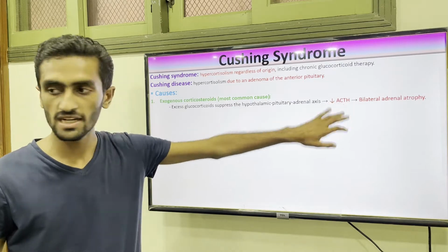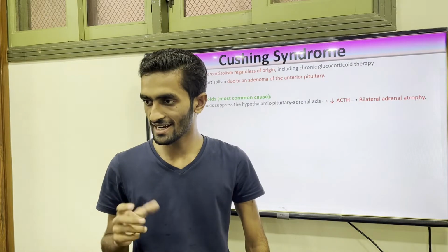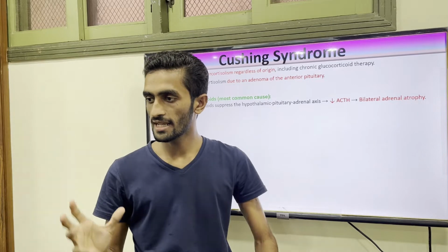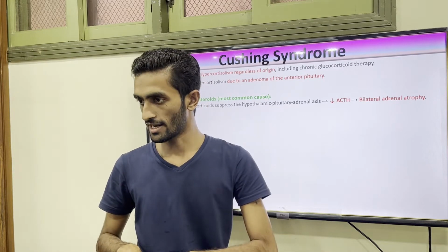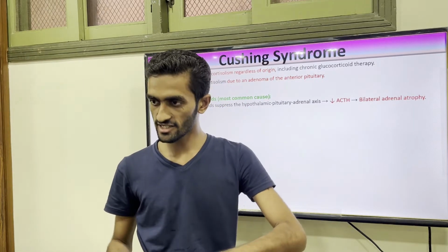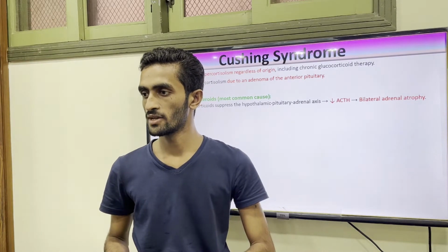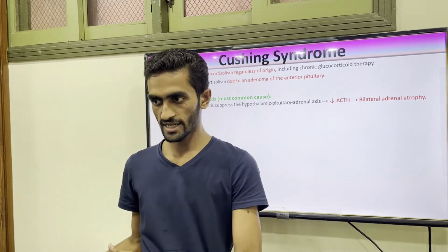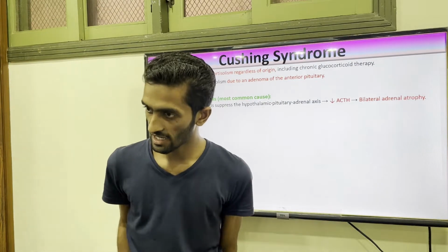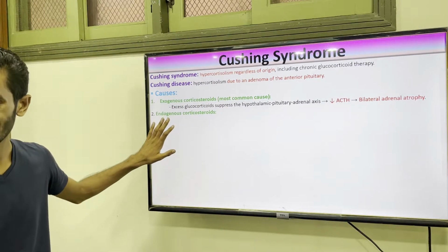So this may lead to, when there is a low ACTH, our adrenal gland is not getting the ACTH supply. In result, what will happen? There will be atrophy of your adrenal gland, because no stimulation is coming. Our adrenal stops its function. When there's stoppage of function, there will be atrophy. Because ACTH supplies both sides, our left and right suprarenal glands, bilateral adrenal atrophy may occur in this case. Okay.